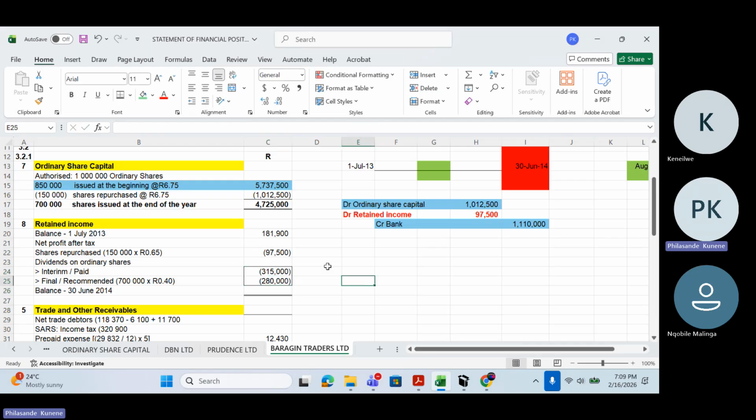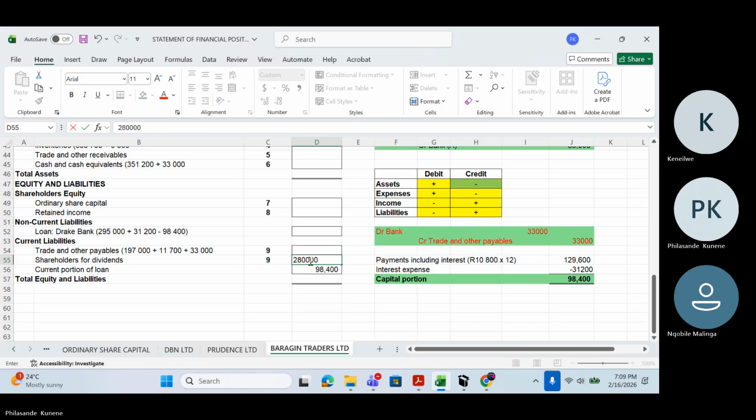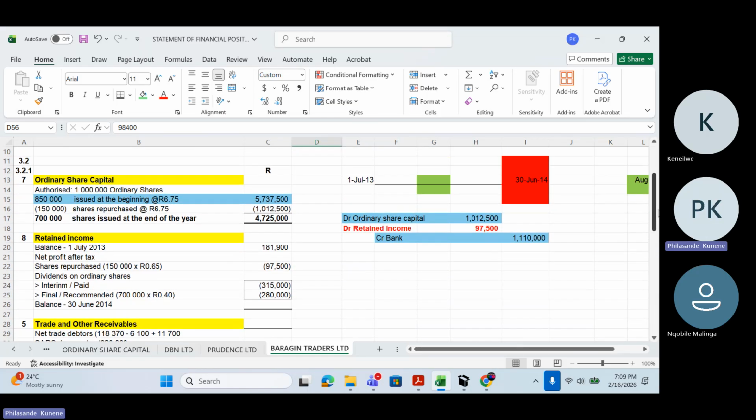That is going to be my final dividends. And remember, final dividends of 280,000 will still go to the balance sheet, shareholders for dividends. There it is. 280,000 will still be there. They will always be the same. Final dividends will be the same as shareholders for dividends.